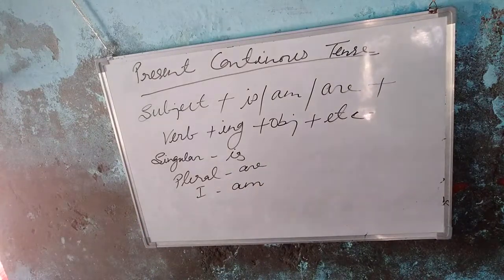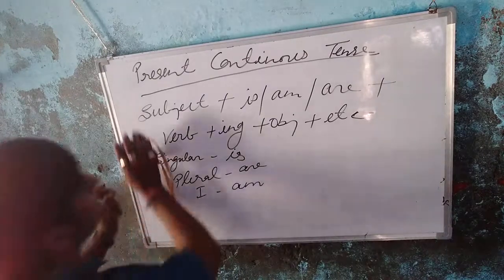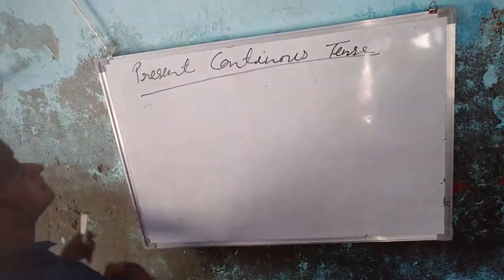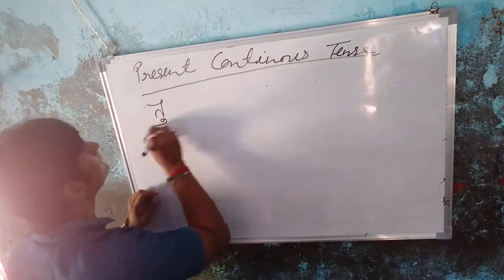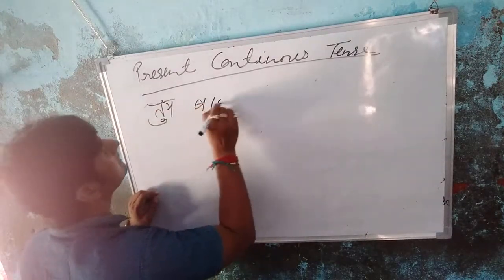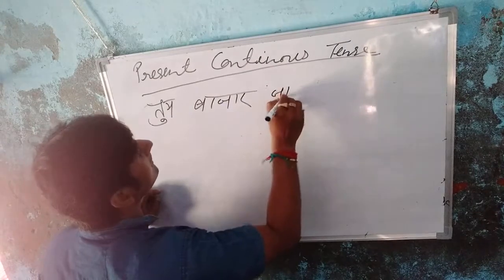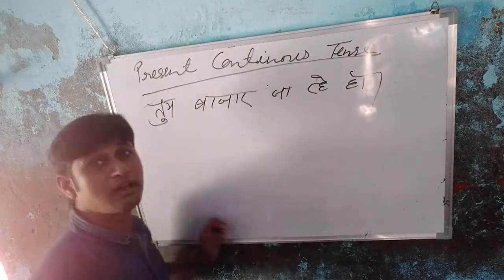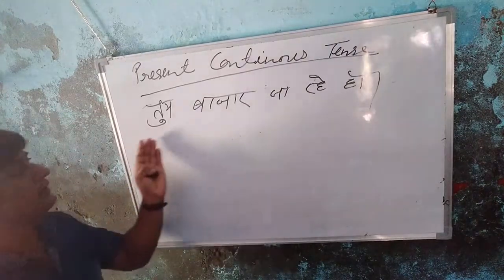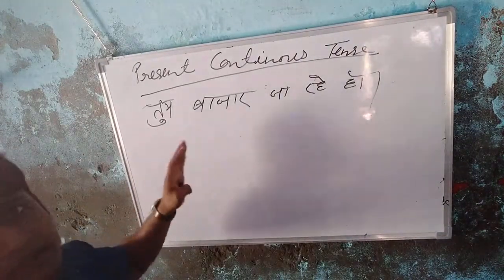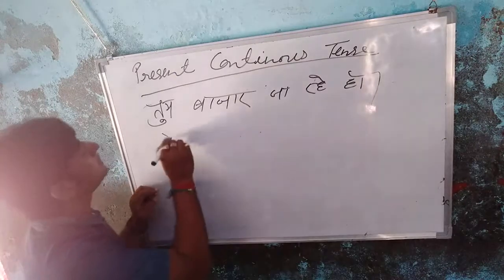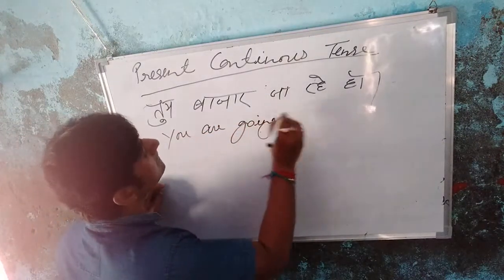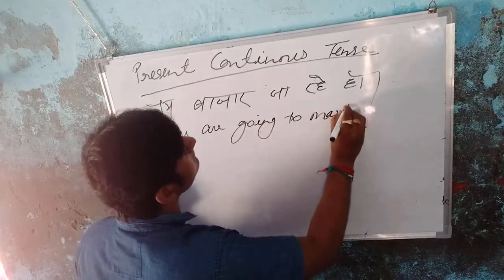Suppose that, तुम बाजार जा रहे हो. So when you translate it into English: You are going to market.